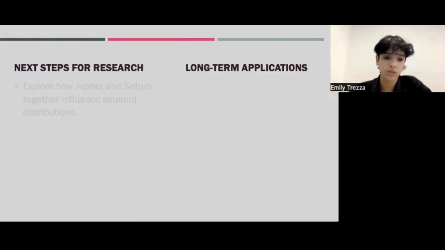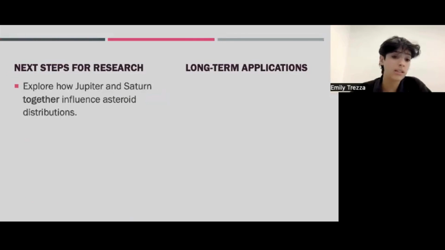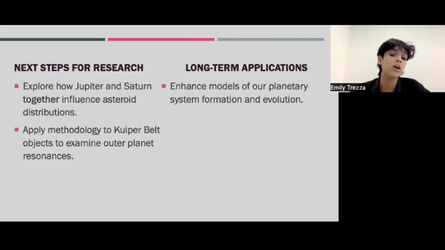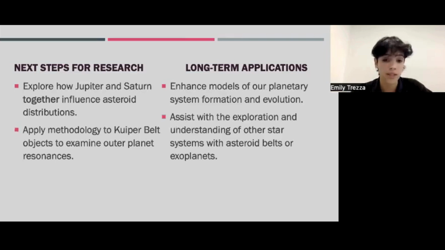So for the next steps in research, first, this could explore how Jupiter and Saturn together influence asteroid distribution, so you could adapt this methodology to include this as a factor. Then you could apply the methodology to Kuiper Belt objects and examine outer planet resonances in the solar system. And for long-term applications, you can enhance models of our planetary system formation and evolution. This can help us understand where we live and where we are. And it could also assist with exploration and understanding of other star systems with asteroid belts or exoplanets.